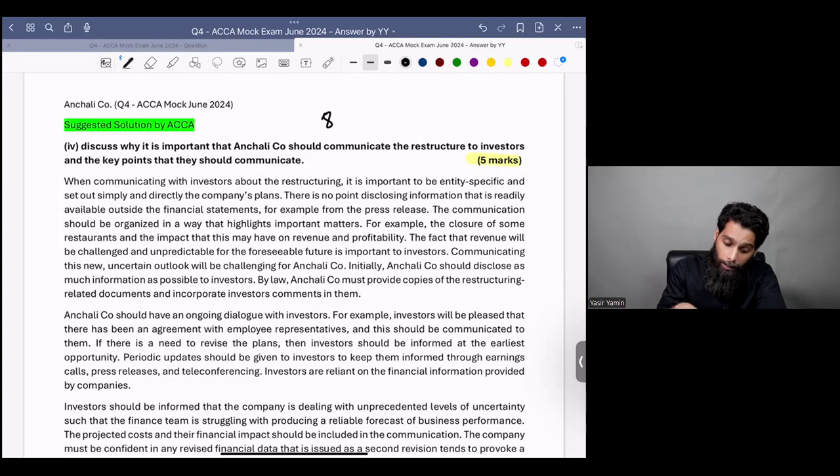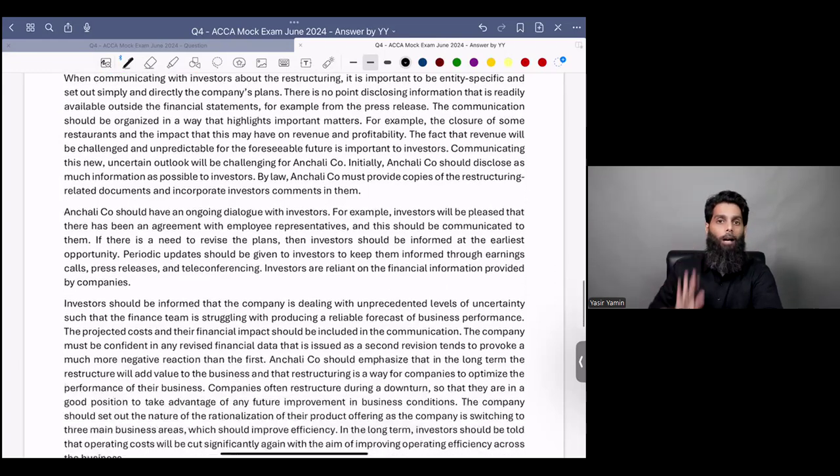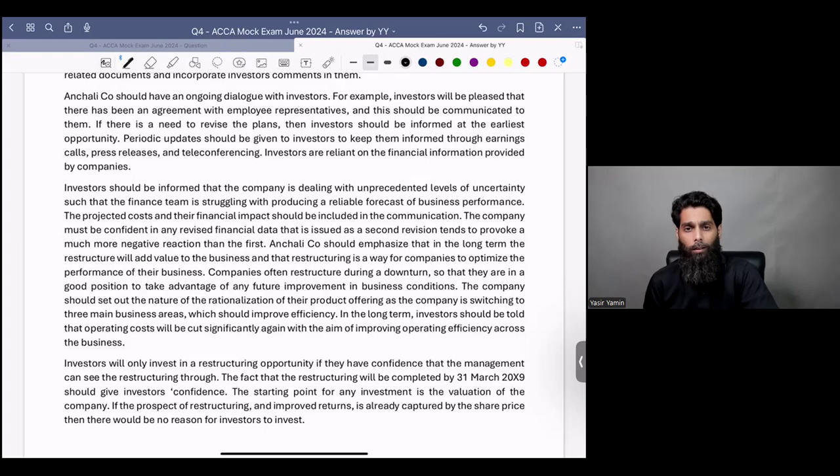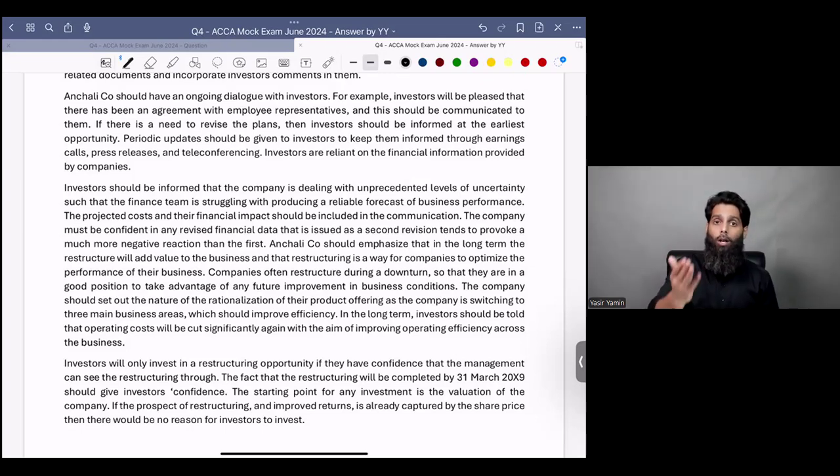But don't feel that this kind of a lengthy answer is expected from you. No, this is a 5 mark requirement, not a 50 mark requirement. I want you to read this answer and then write your own answer. But when you write your own answer, don't do this. Don't think, I would also like to write a very lengthy answer like my examiner. You are not the examiner. Nobody expects you to be an examiner. Even if you write 60% of this answer, it's enough for you to score 100 marks.